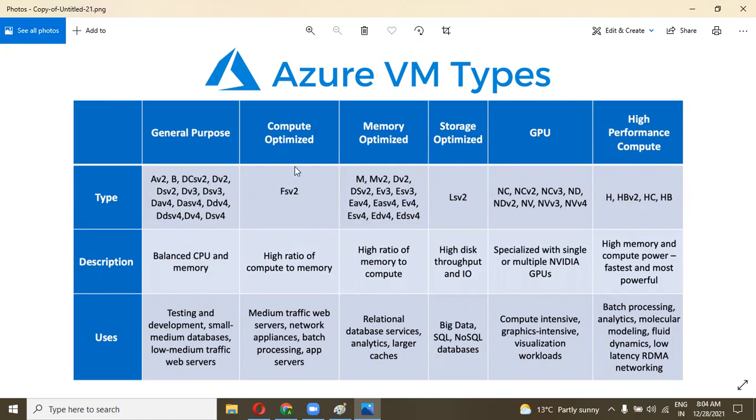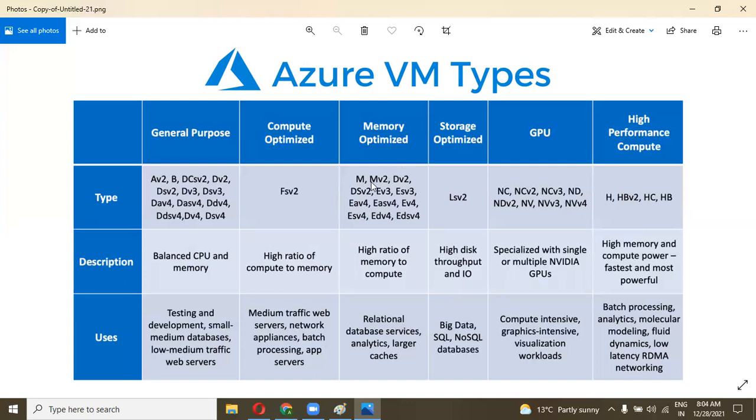For compute optimized, they have a high ratio of compute to memory. So they have lower memory but good compute power. It is used for medium traffic web servers, network appliances, batch processing, and app servers. So we can use this compute server as an API server or an application server.